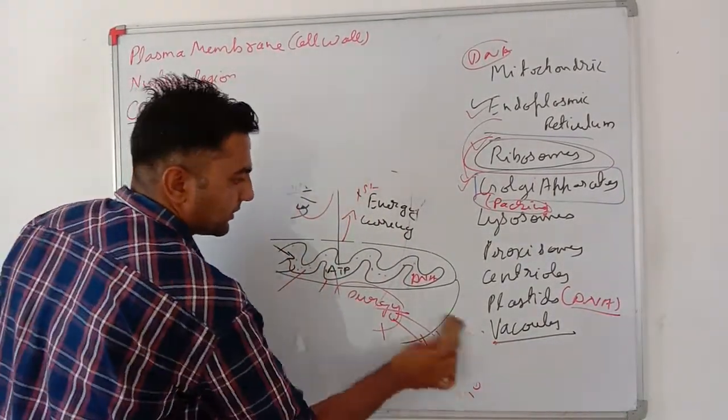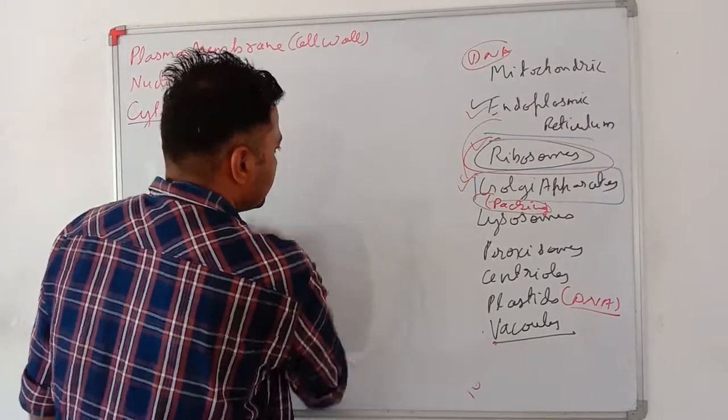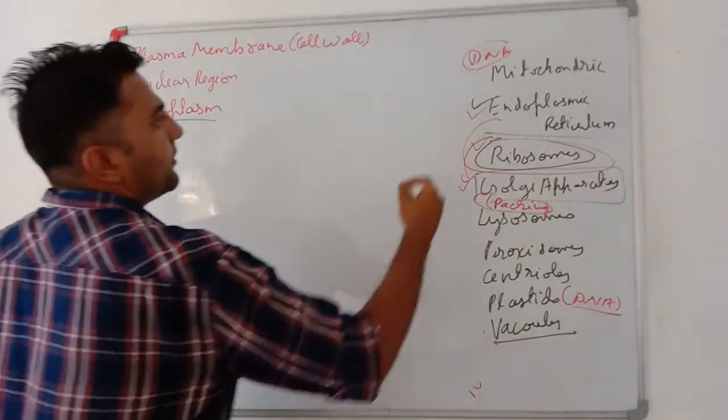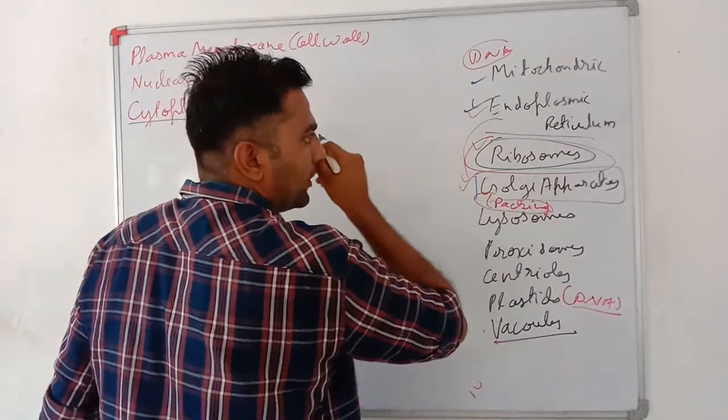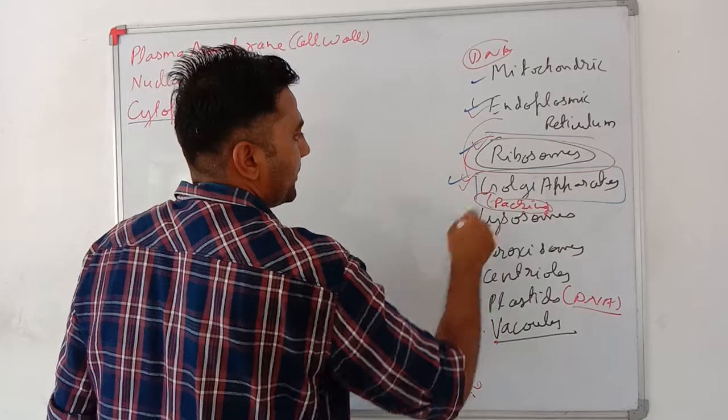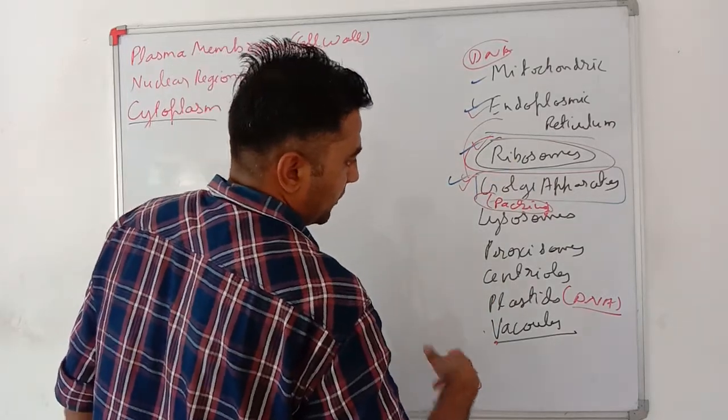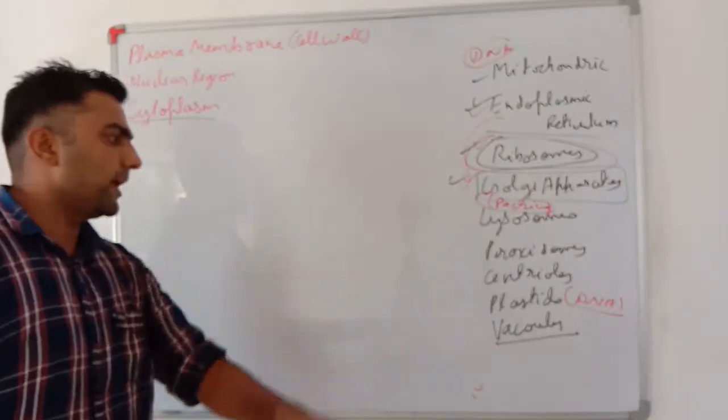See my dear friends, now we will see plastids. Mitochondria done, endoplasmic reticulum done, ribosomes done, Golgi apparatus done.